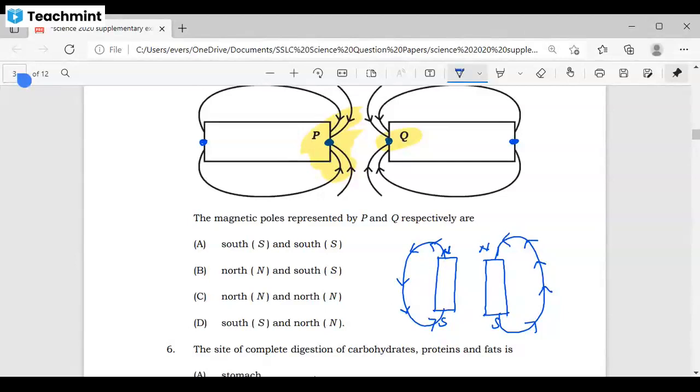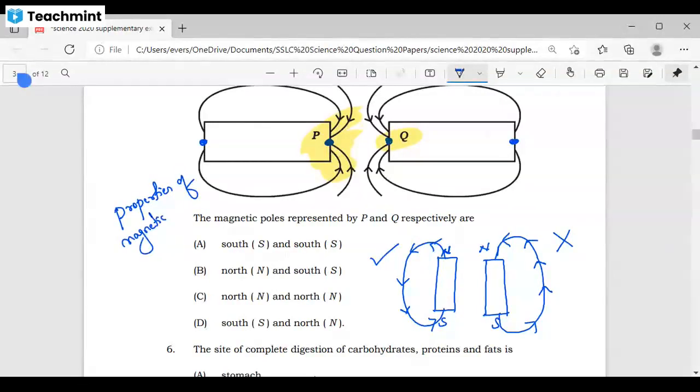Magnetic field lines pass from north to south, not south to north. Very good. This is wrong and this is correct. Did you understand this? It means that they have taken the question from the properties of magnetic field lines.